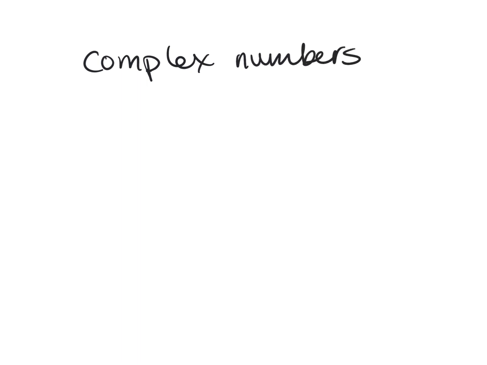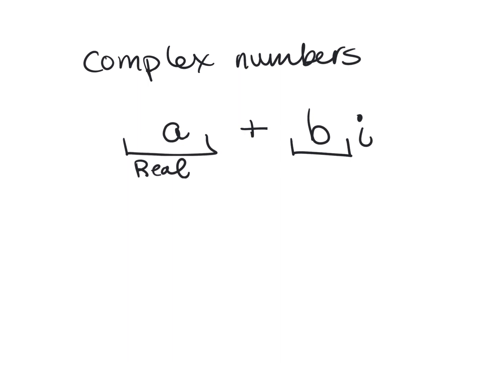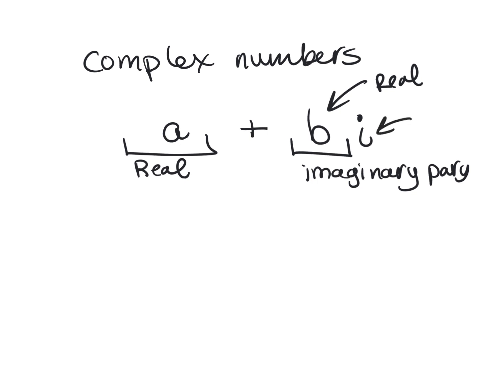A complex number has two parts. It has a real part. Usually we write it with the variable a plus an imaginary part. b is a real coefficient in front of i, which is the imaginary number.